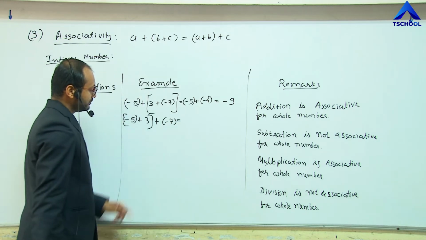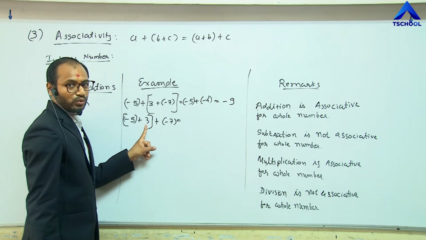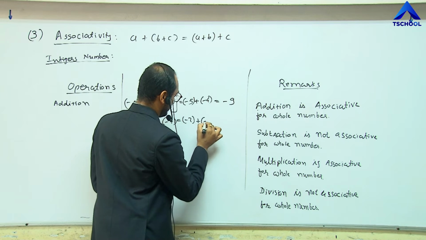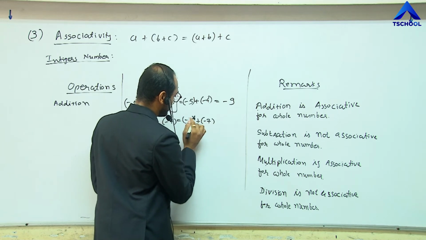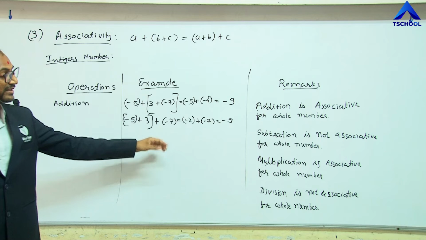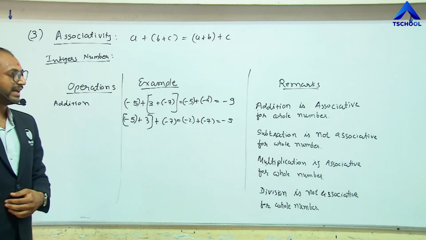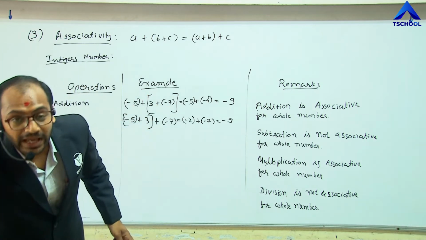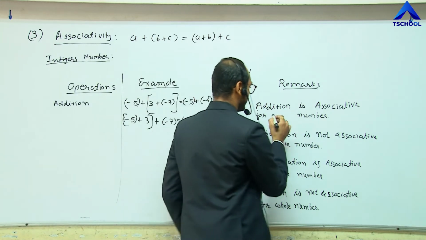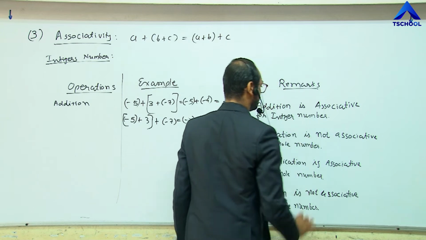Now -5 plus 3 gives -2, and -2 plus -7 also gives -9. So the result is equal. Hence we can say that addition is associative for the integer number system. Clear?